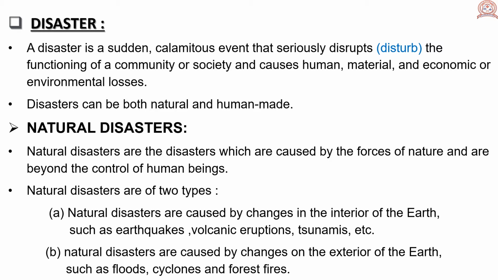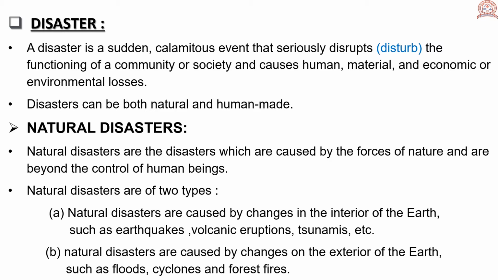Disaster is a sudden calamitous event that seriously disrupts the functioning of the community or society and causes human, material and economic or environmental losses.